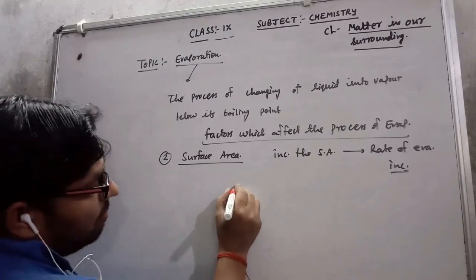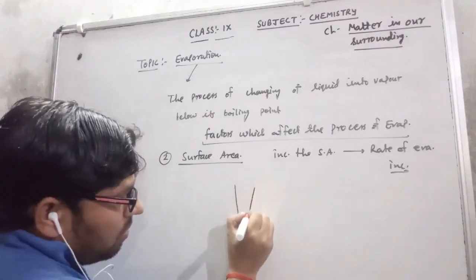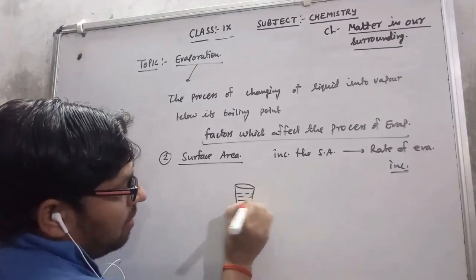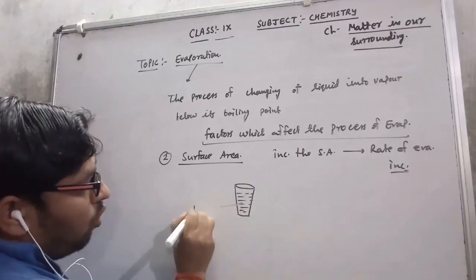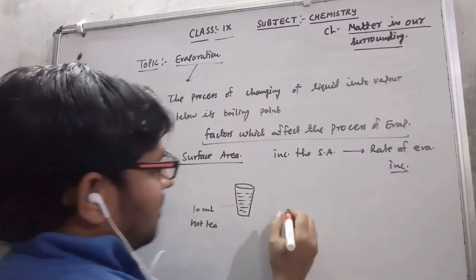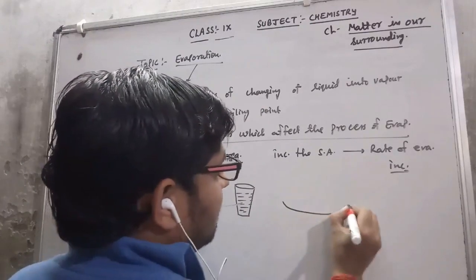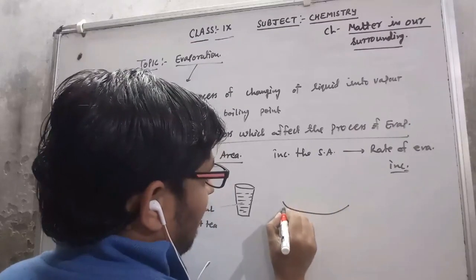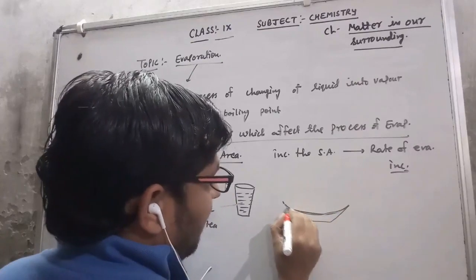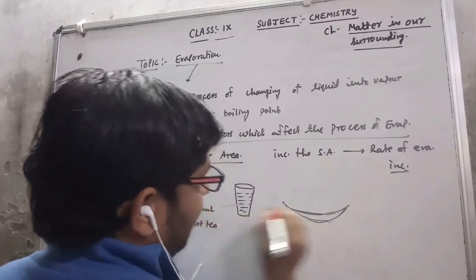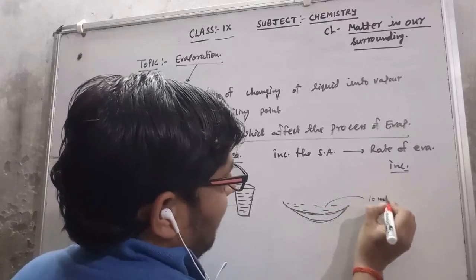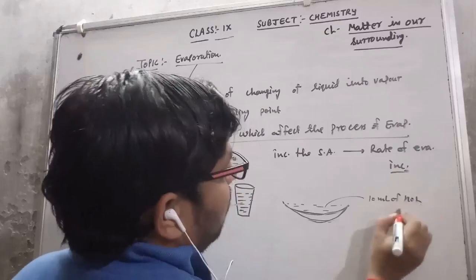Suppose you have 10 ml of hot tea in a glass, and the same 10 ml of hot tea you have in a plate. This is the 10 ml of hot tea.